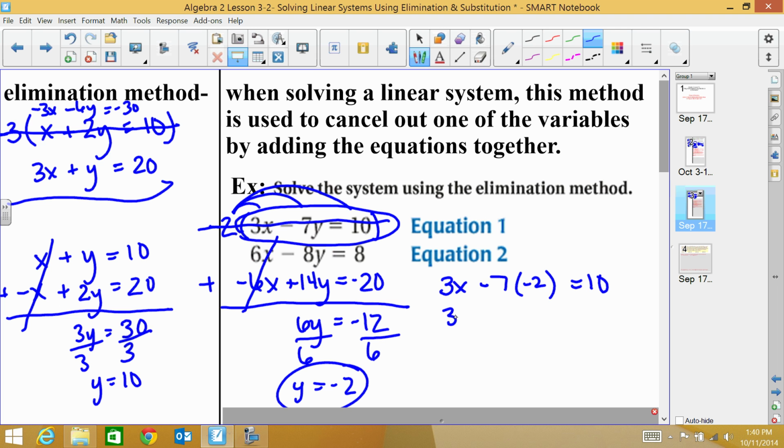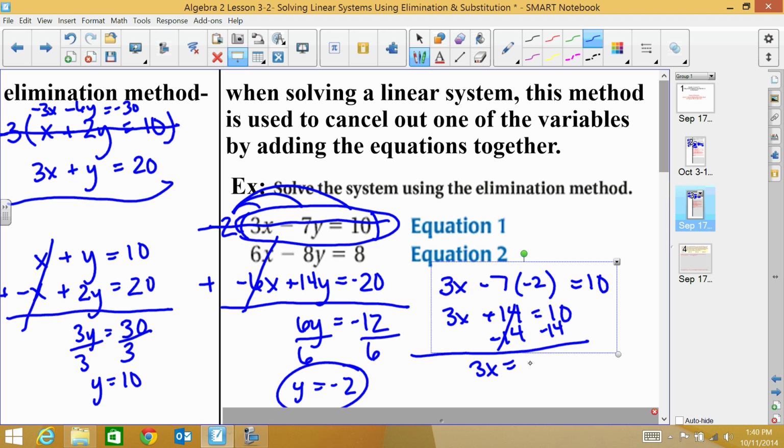So I get 3x plus 14 equals 10. So I subtract 14, and I get 3x equals negative 4. And so then I divide by 3, and I get x equals negative 4 thirds. Now I want to make sure that I did that right.